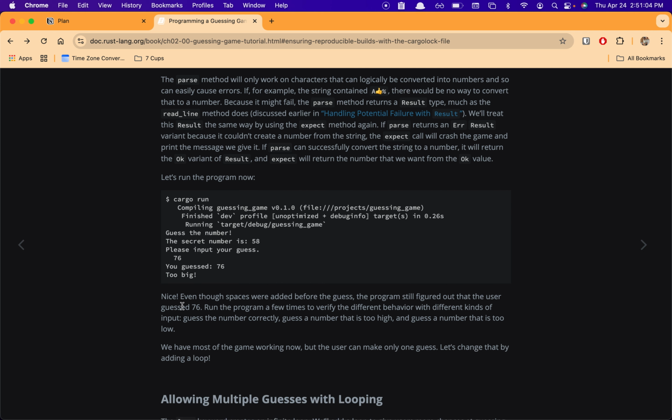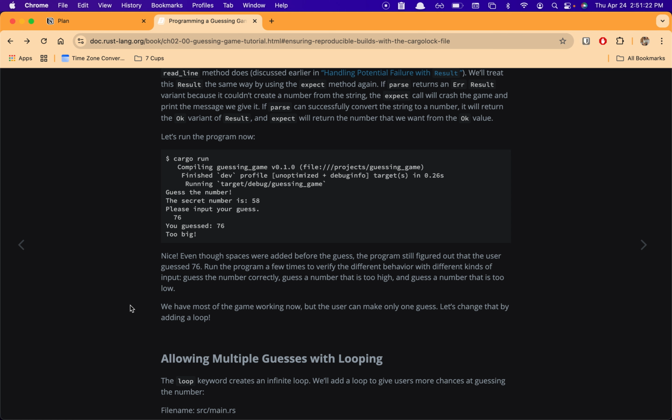Let's run the program now. Nice, even though spaces were added before the guess, the program still figured out that the user guessed number 76. Run the program a few times to verify the different behavior with different kinds of input. Guess a number correctly, guess a number that is too high, and guess a number that is too low. We have most of the game working now, but the user can make only one guess. Let's change that by adding a loop.